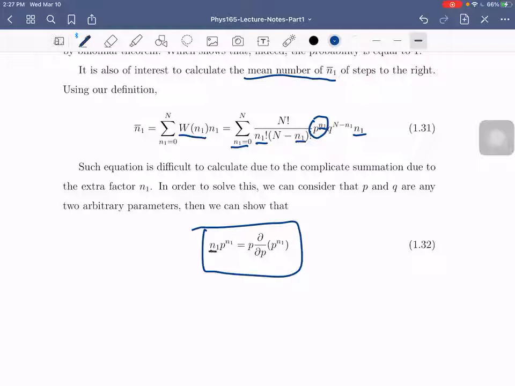So alam natin na ang N1 times P raised to N1 is just equal to P times the partial derivative of P raised to N sub 1 with respect to P. Tama? Kasi exponent lang yan, di ba? So, yan yung mangyayari. So when you do you double check this, i-derivative mo lang.